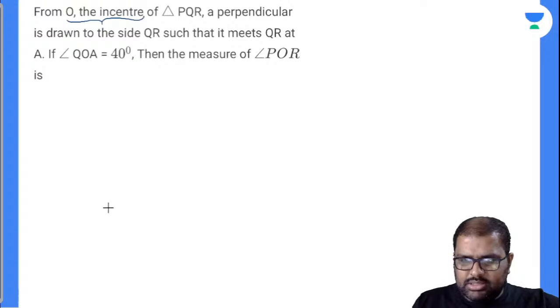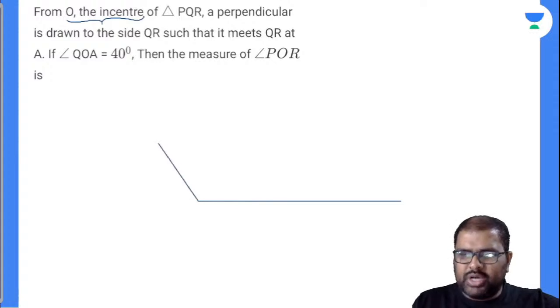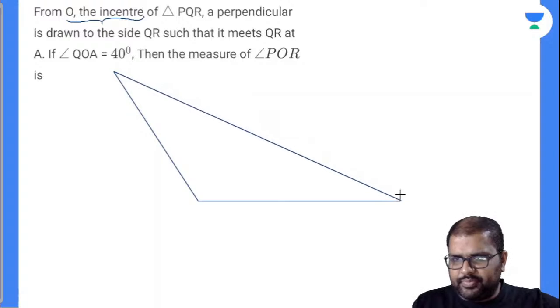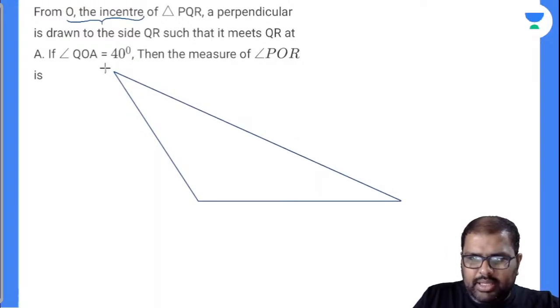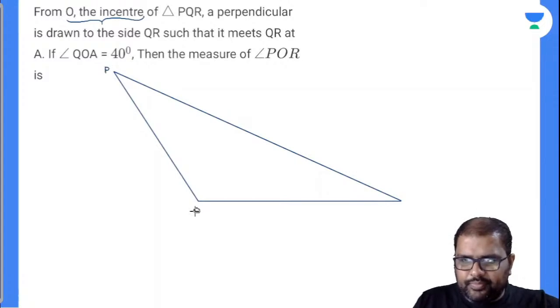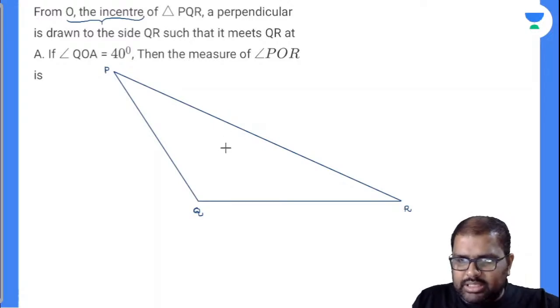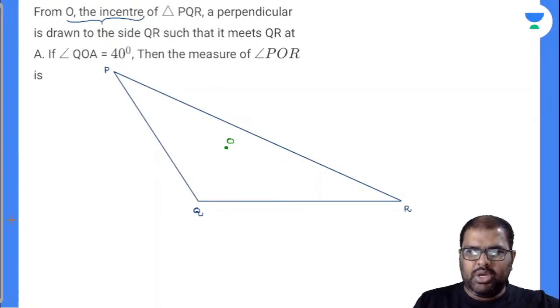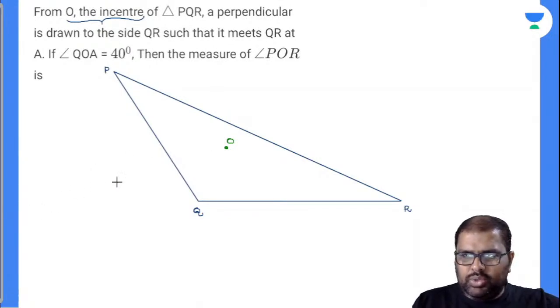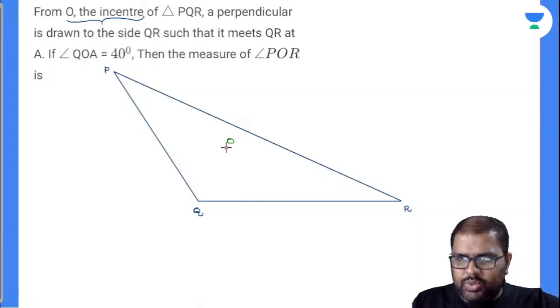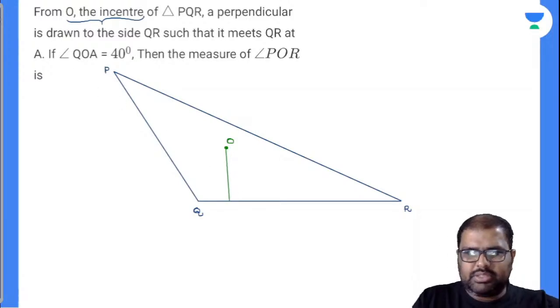So, let me draw this. Let's see how it happens finally. I took it like this, right? That's your wish, you can draw it any way. I'll take this triangle as PQR. Now, O is nothing but the in center. A perpendicular is drawn to the side QR such that it meets QR at A. You have drawn a perpendicular from O and it meets at A.